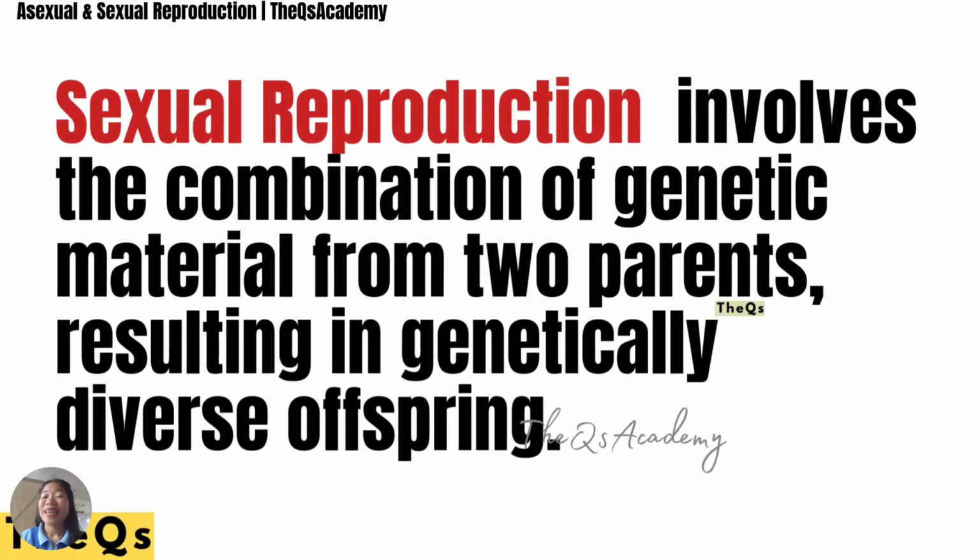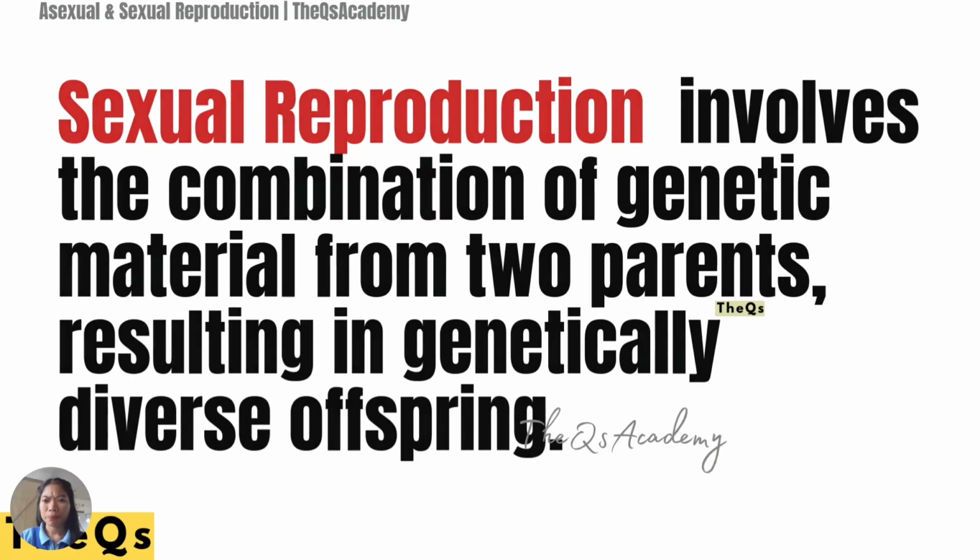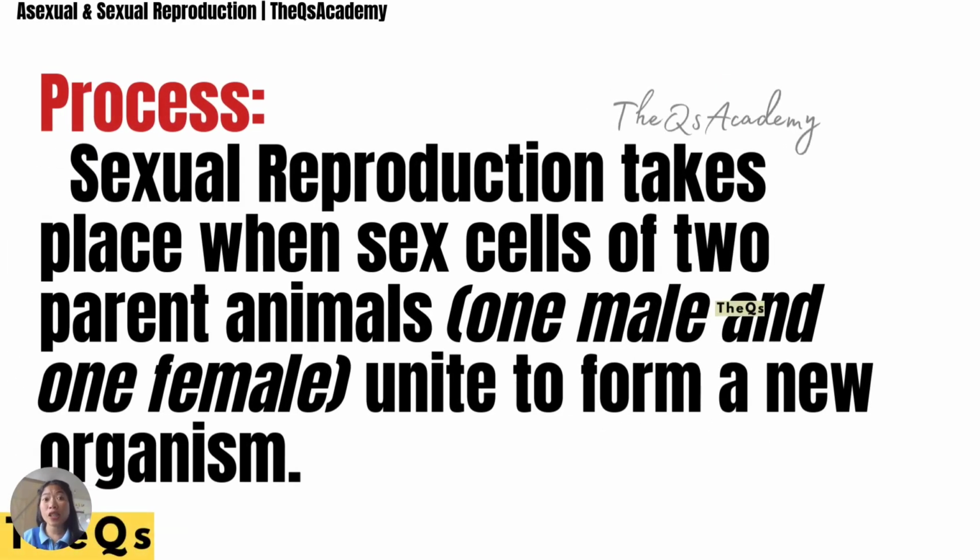Sexual reproduction involves the combination of genetic material from two parents, resulting in genetically diverse offspring. Remember, sexual reproduction involves two parents. The process takes place when sex cells of two parents, one male and one female, girl or boy, unite to form a new organism.